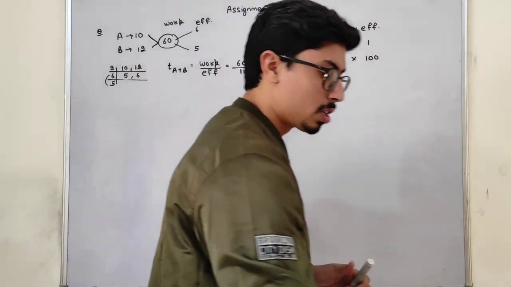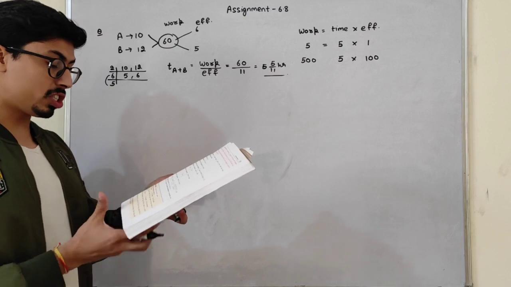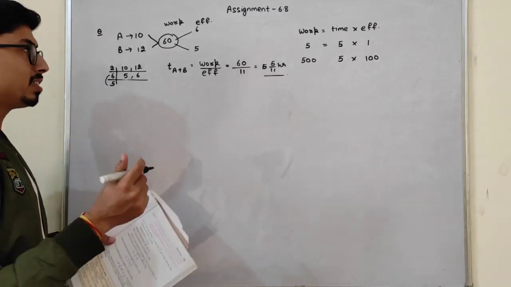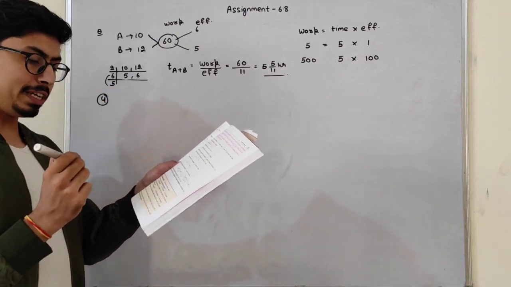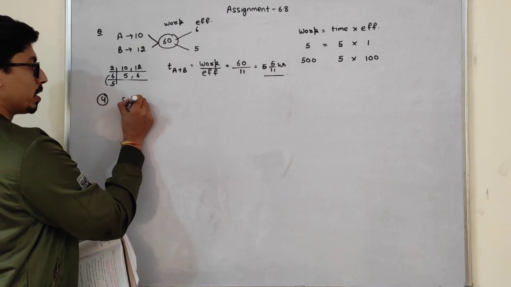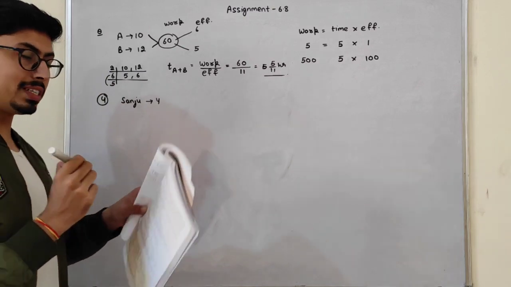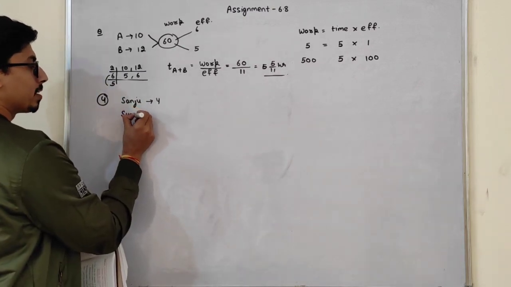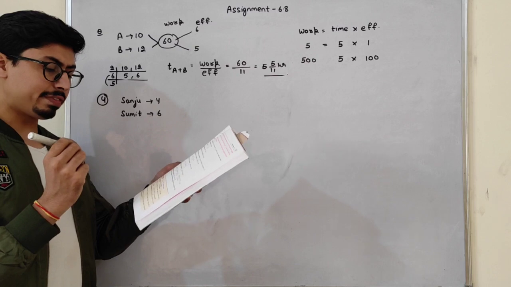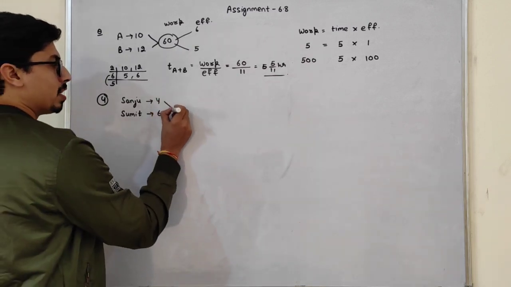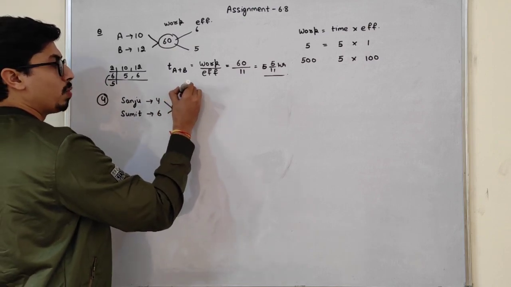So let us discuss question number 4 first of all. This is the same question that I have discussed like this. See, Sanju can do a piece of work in 4 days, and Sumit can do it in 6 days. So how long will they take if they work together? Let's find out the work. The work will be the LCM of these two, so the LCM will be 12. So this is our work.